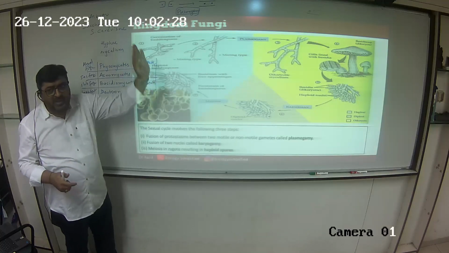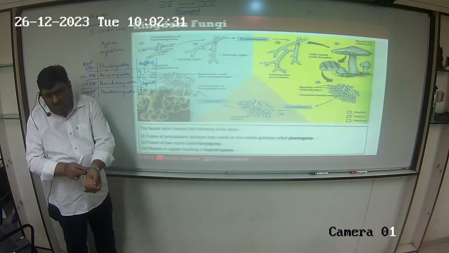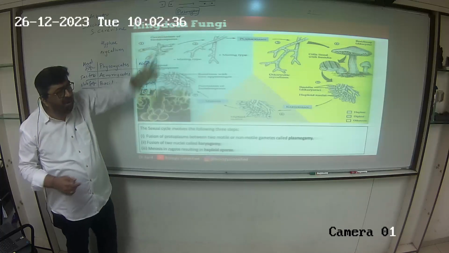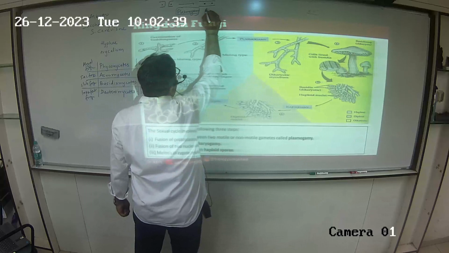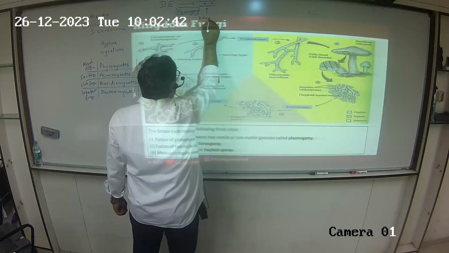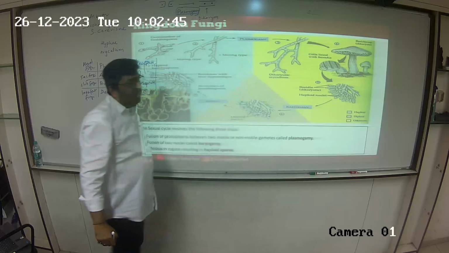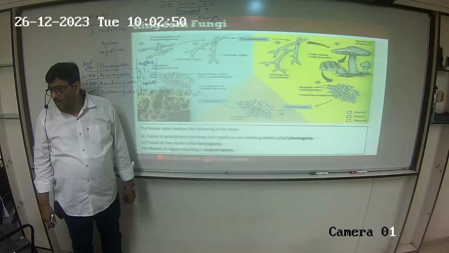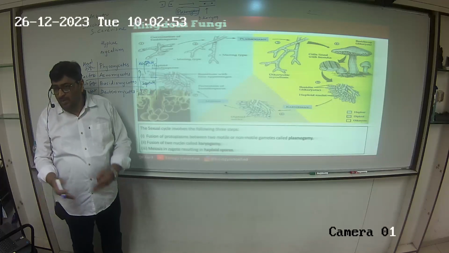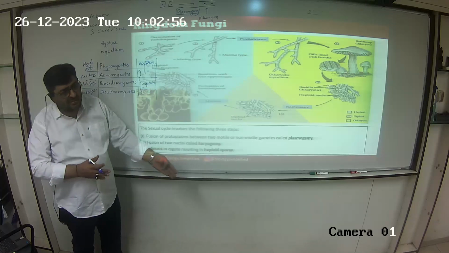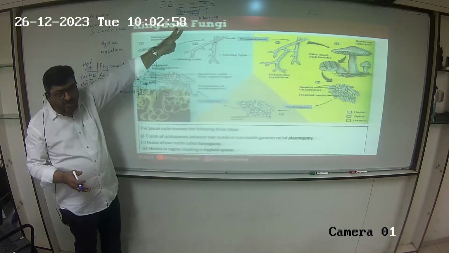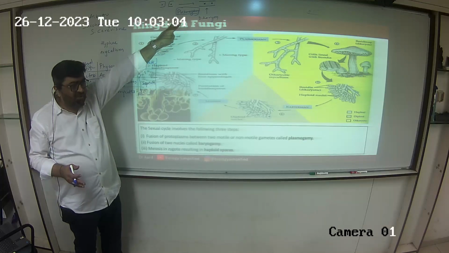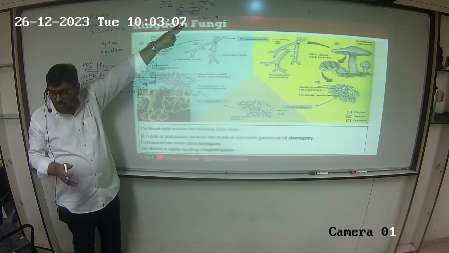So following plasmogamy, do we have a structure that has got two nuclei? Do we have a structure which has got two nuclei? So this two nuclei वाला structure, क्या बोलेंगे इसको? Dikaryon or a dikaryotic mycelium now. What is karyon? Nucleus. Prokaryotic. Karyon का मतलब क्या होता है? Nucleus. तो क्या यहाँ पे दो न्यूक्लिया है अपने पास? तो दो न्यूक्लिया, तो उसको स्ट्रक्चर को क्या बोलेंगे हम लोग? It's a dikaryotic structure. So do we have a dikaryo phase now?